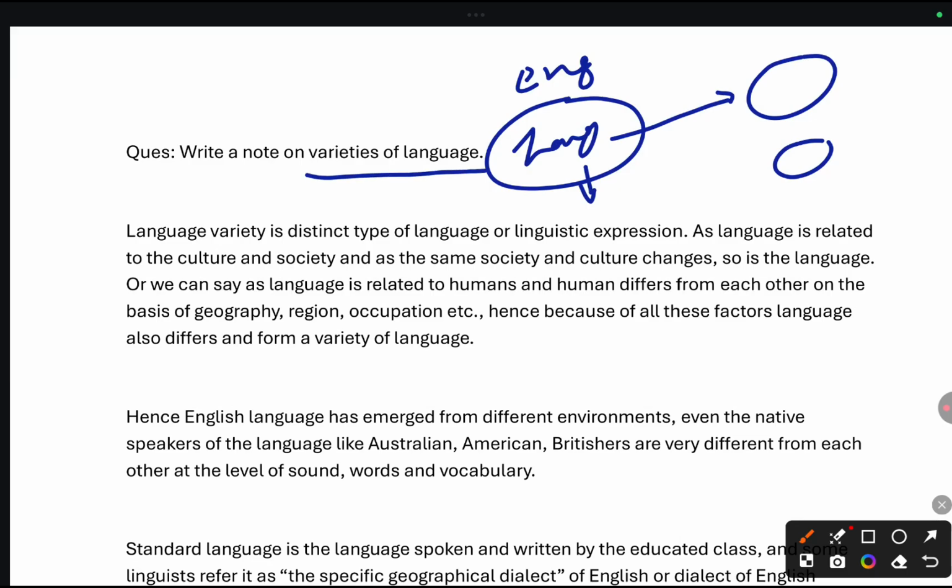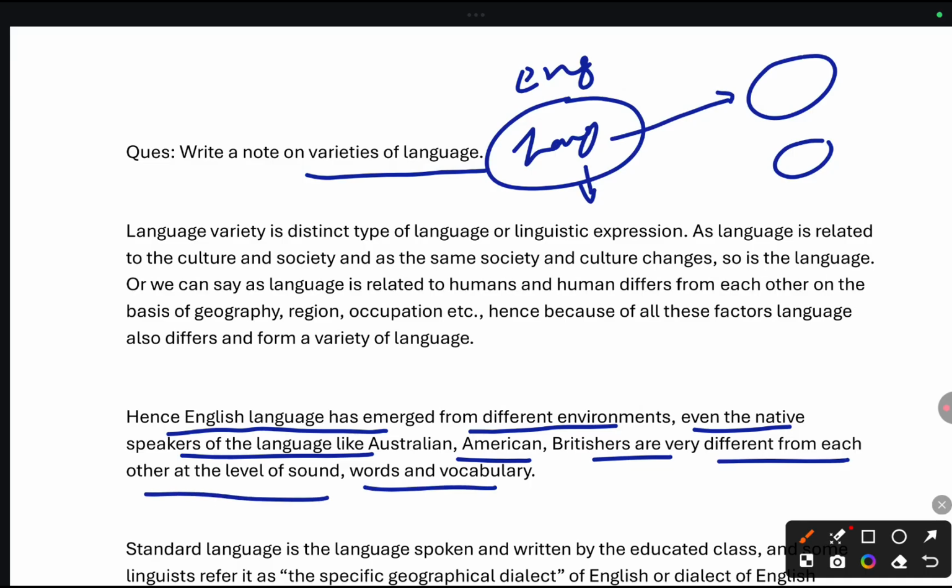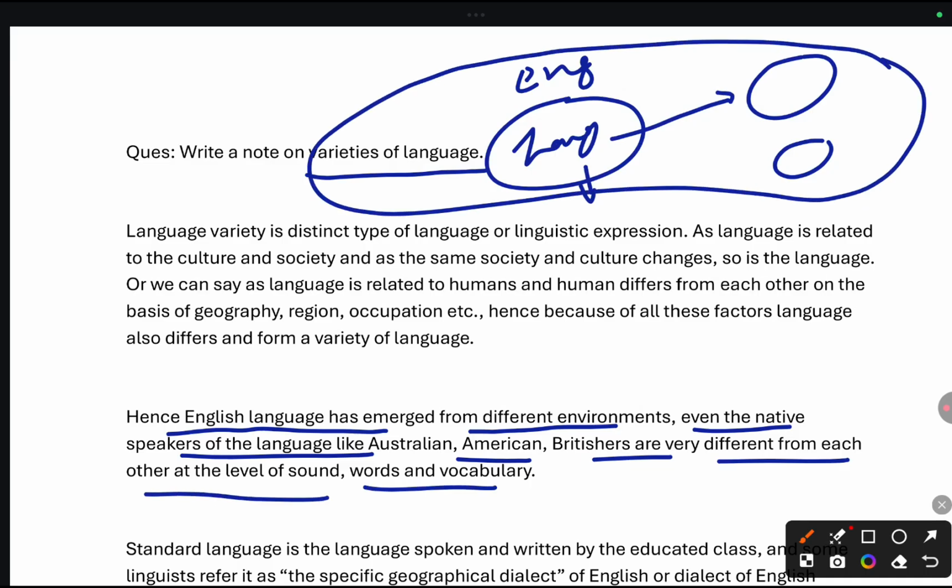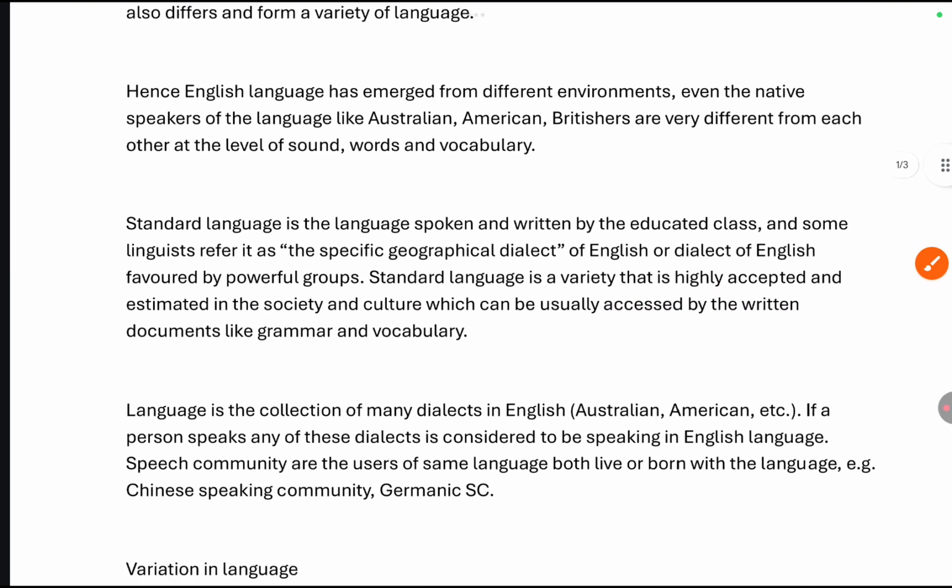Here it says English language has emerged from different environments. Even the native speakers of the language, like Australians, Americans, Britishers, are very different from each other on the level of sound, words, and vocabulary. The same concept which I am explaining here is given in word format here. So now, the standard English concept.